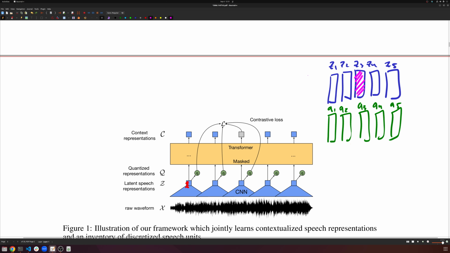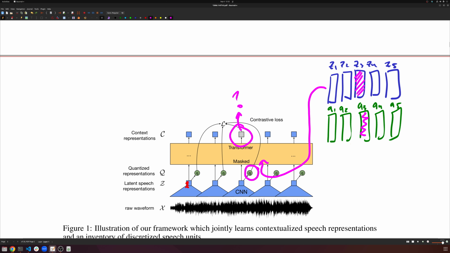So you're going to be masked, and we're going to pass this mask data to the transformer, and we're going to get some output that's going to say, what is this? What should this thing be? And we know exactly what it should be. It should be Q3, right? That's the quantized representation that it maps to. So basically this embedding, the output context vector, and this quantized vector go together. And that's the key idea.